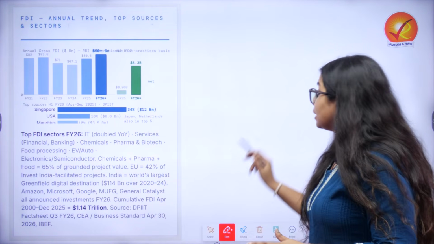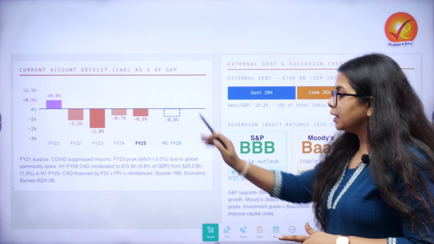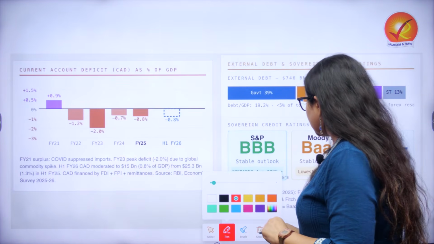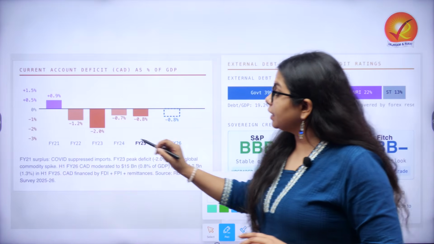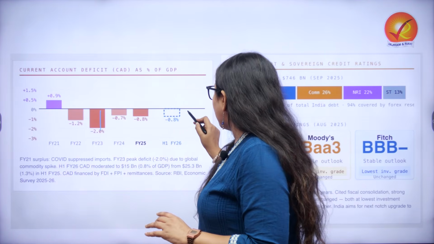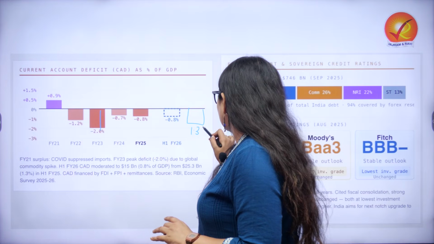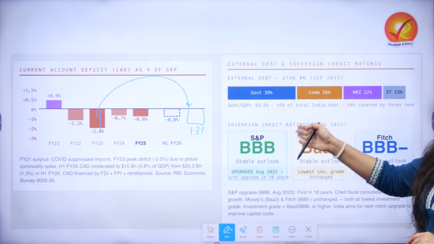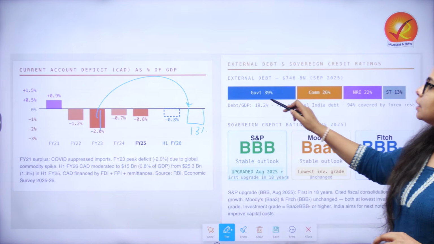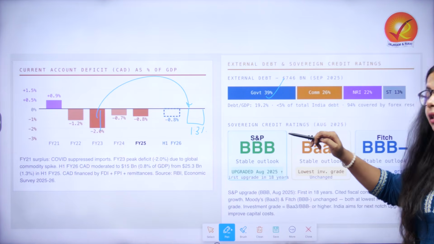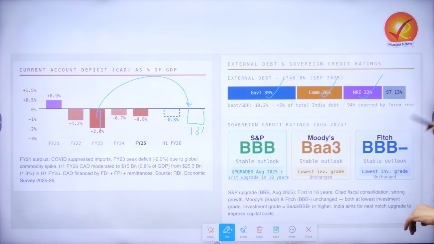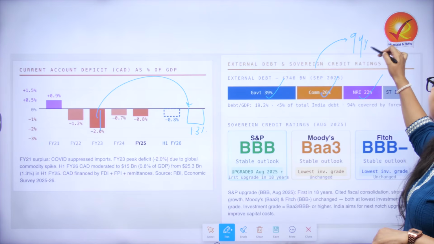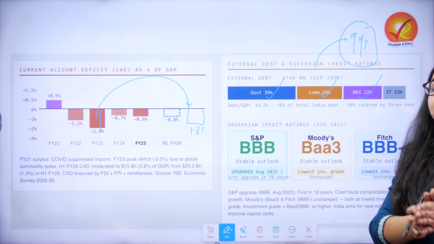Now, looking at other numbers as well, we clearly get to see in detail about current account deficit. We discussed that current account deficit is expected to go somewhere around 1.3% this year. If you want to compare, you can draw a comparison by the bar graph and show it in this form. Now, coming towards external debt, if you look at the distribution, we get to see 39% with the government, commercial is 26%, NRI 22%, and when we look at the coverage of it, our forex reserve gives 94% coverage of the external debt we have.